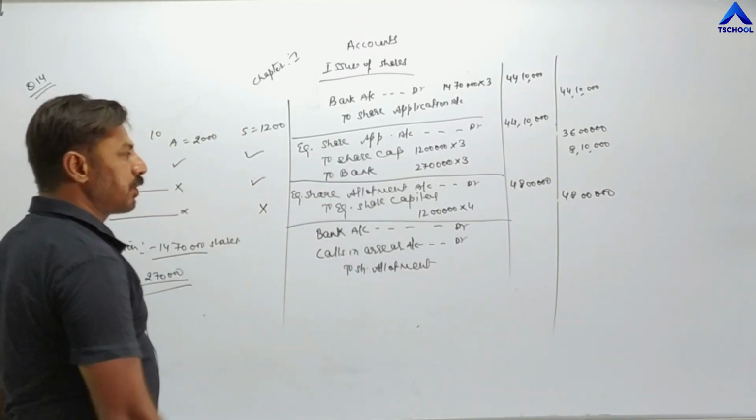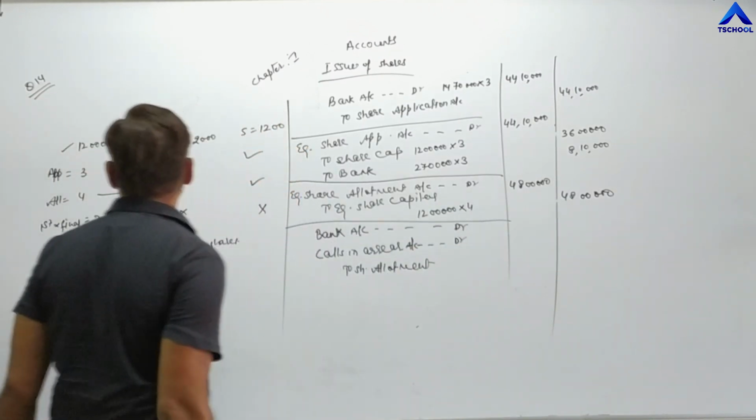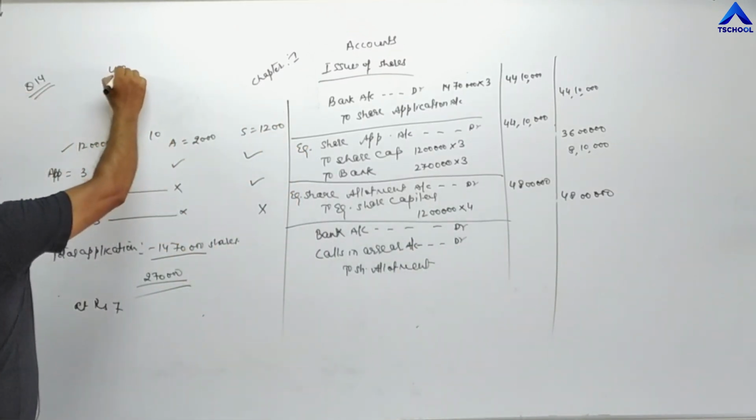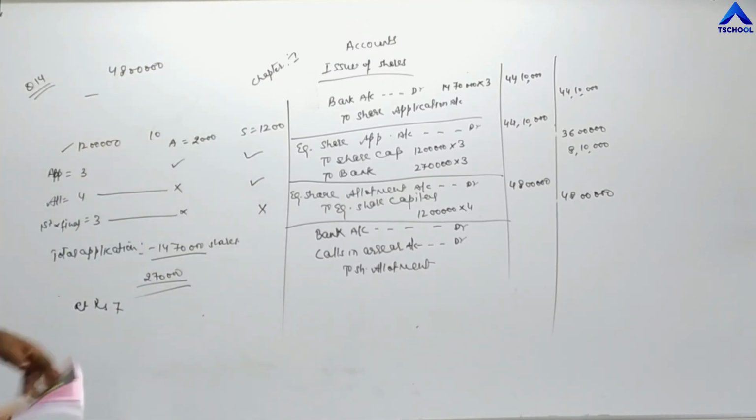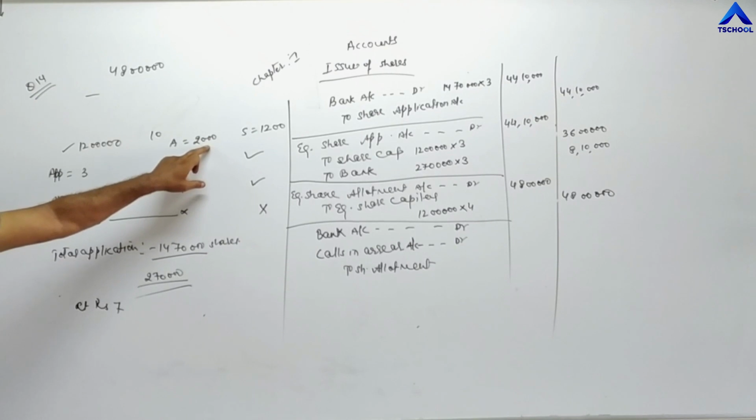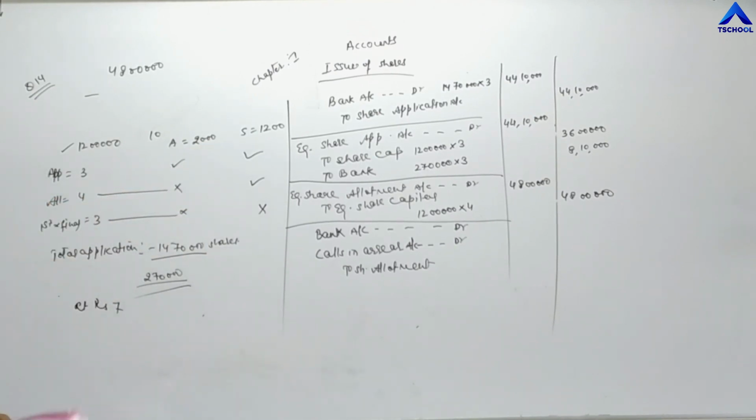Now the total money they have to receive is 48 lakh. Out of 48 lakh, he has not paid the amount of 2,000 shares into 4, which is 8,000 rupees.